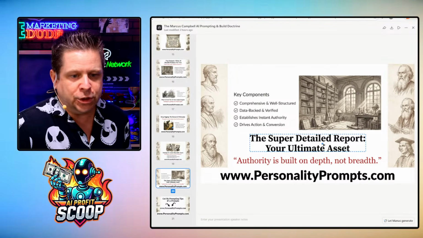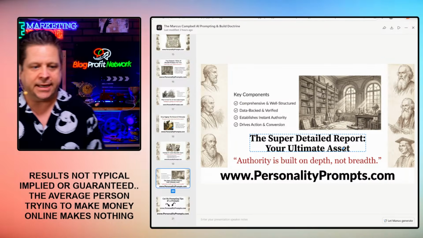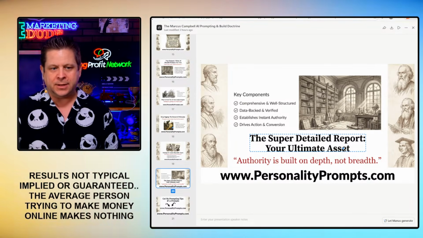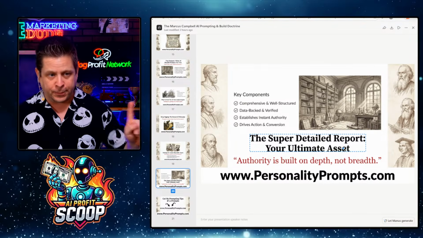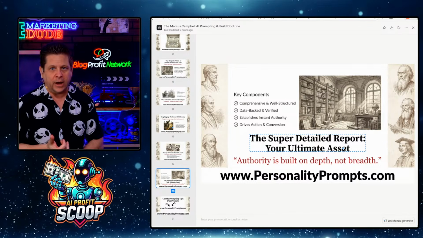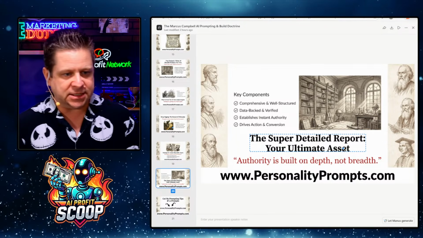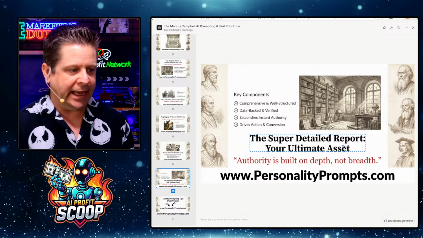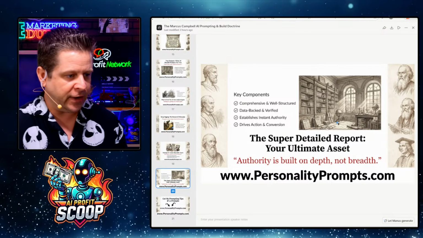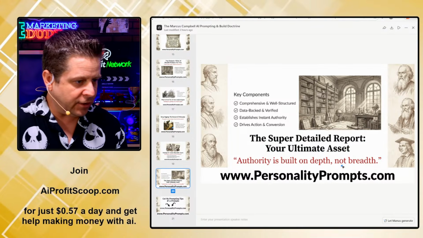Here's another one. Super detailed report, your ultimate asset. Authority is built on depth, not width. Super important. Comprehensive, well-structured, data-backed and verified. Establish instant authority, drives action and conversion. Very, very important.